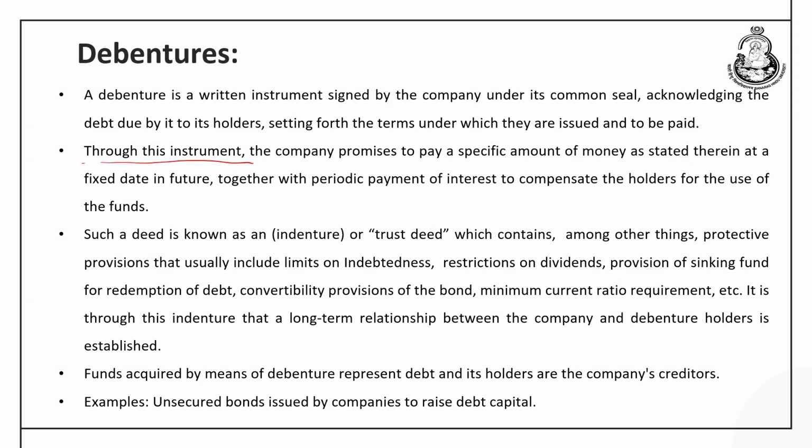And even when there is no profit, the company is under obligation to pay the interest and the principal to the debenture holder. So, this is the concept of debenture, and this debenture is issued under a common written agreement whereby the company would mention that the specific amount of money as stated in the agreement would be paid on a fixed date in future, together with the periodic payment of interest to compensate the holder for the use of the fund. And now let me tell you what are the terms and conditions included in the common agreement, which is the important feature of the debenture.